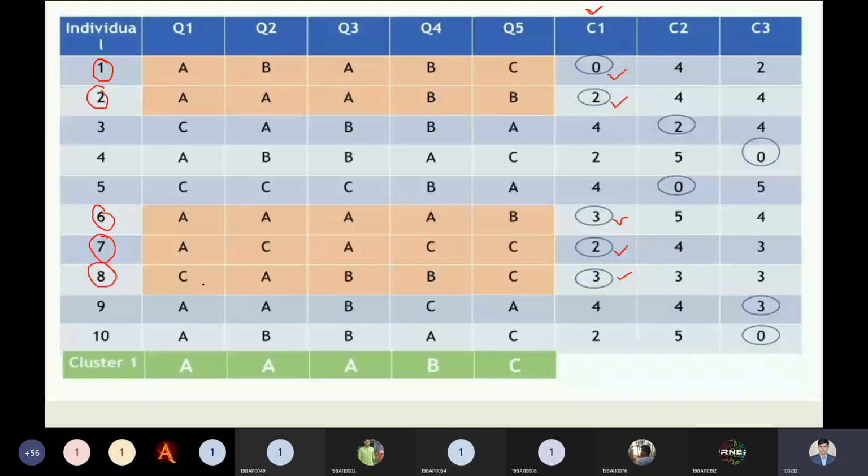A, C we have over here. So how many times A do we have over here? Out of the 5 different values of Q1, A, A, C, we are having A, that is the maximized mode, or we are getting the mode. So what value can we get? A we can get. Is it clear? Is it clear to all right now?